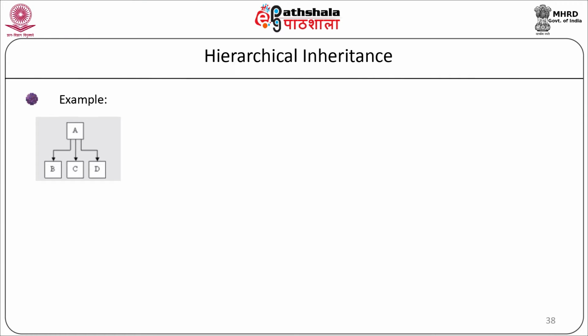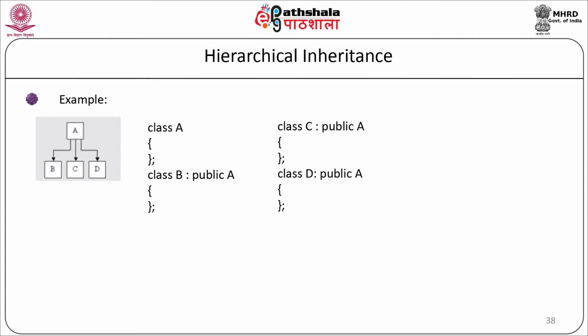As you can see in the following figure, there are 4 classes: class A, class B, class C and class D, and class A has been derived in class B, class C and class D. In the example of C++, we will define class A as the main base class, class B : public A, class C : public A, class D : public A. So all the 3 classes B, C, D will inherit the same base class A.